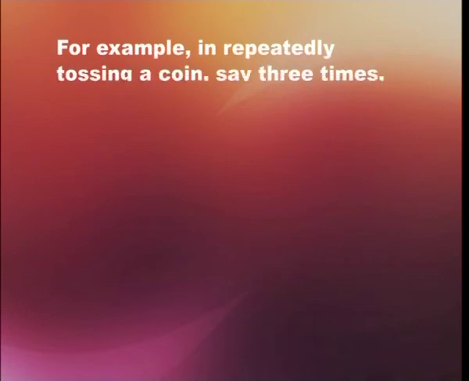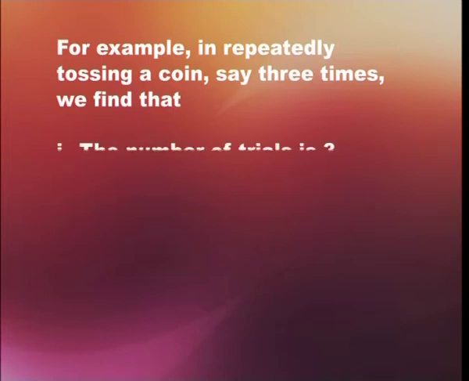Any random experiment for which the binomial probability model is appropriate is called a Bernoulli trial. A common example of a Bernoulli trial is coin flipping. For example, in repeatedly tossing a coin, say 3 times, we find that first, the number of trials is 3.